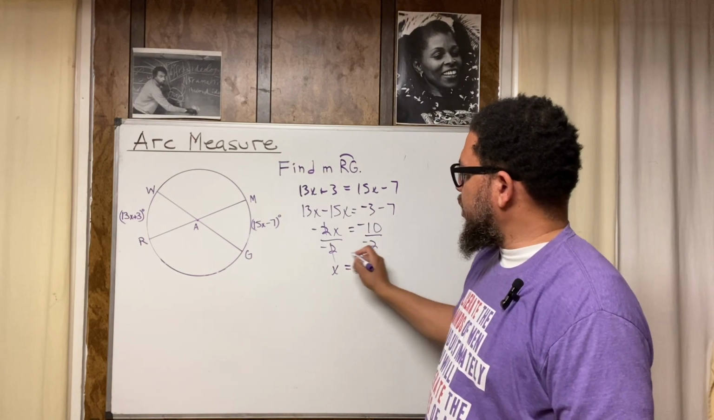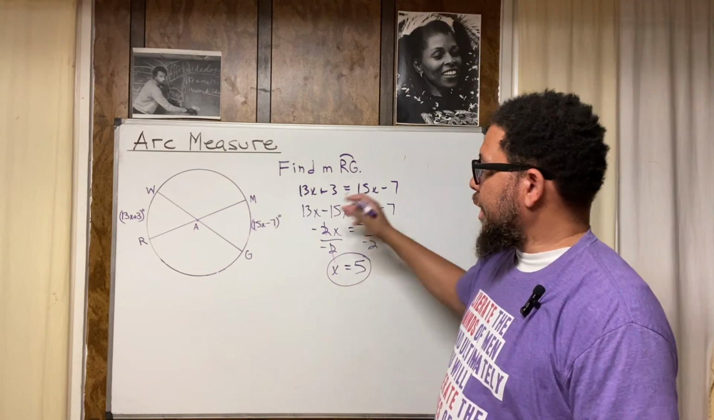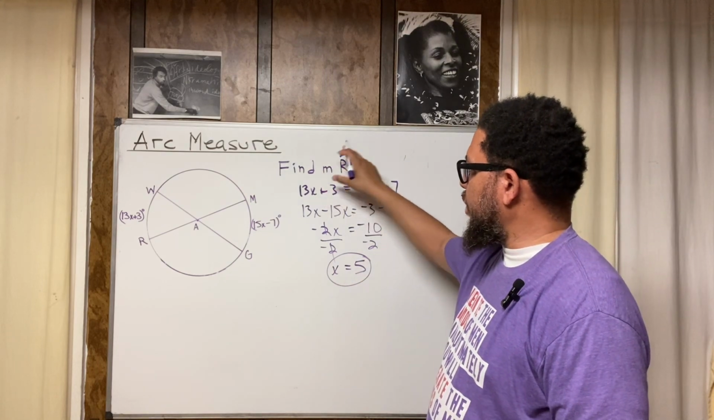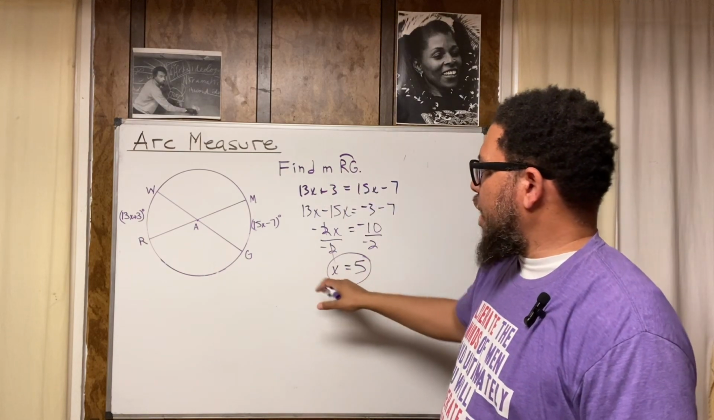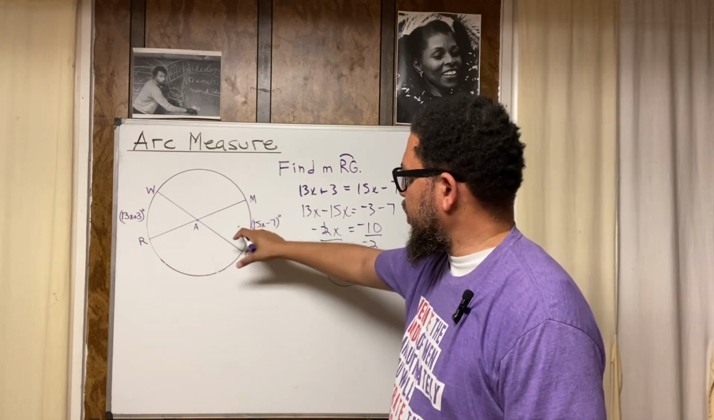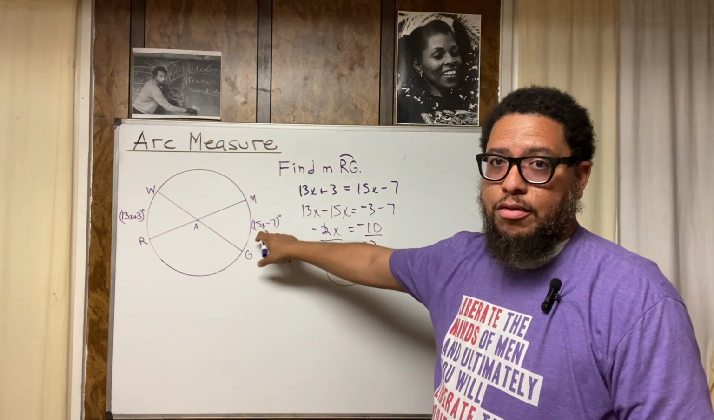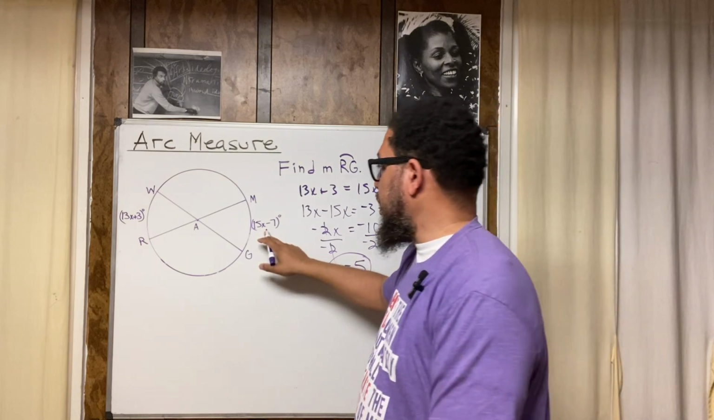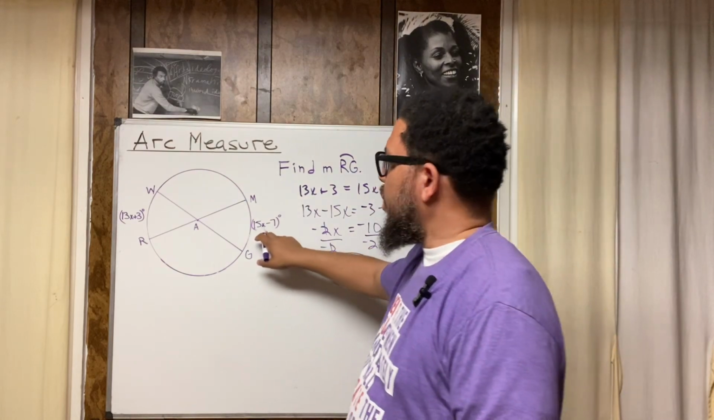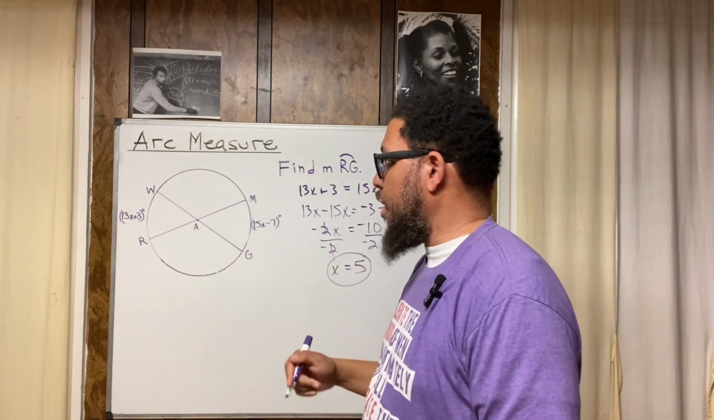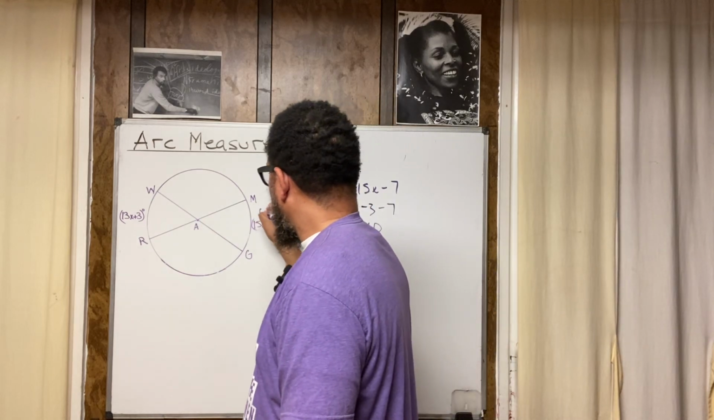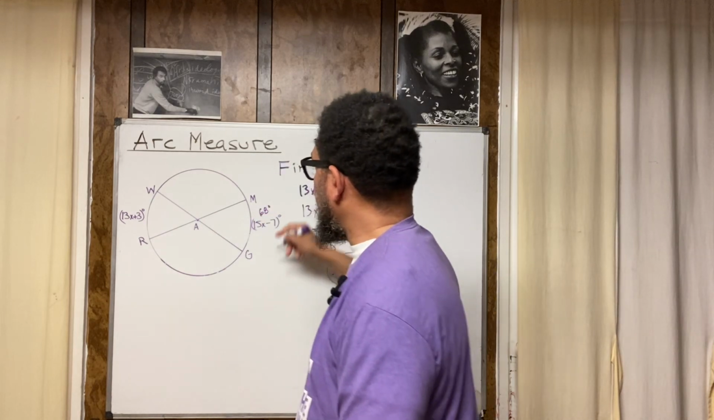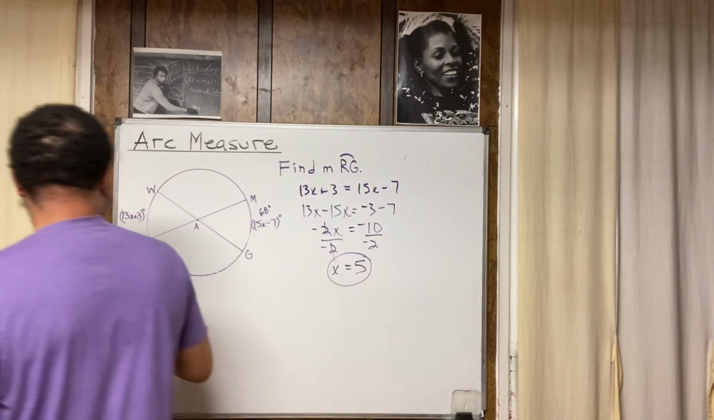So now that I know that x is 5, that's going to help me to get to the measurement of arc RG. So if x is 5, I go in here and I say, okay, well, what's the measure of this arc? What's 15 times 5? We got to know our multiplication facts. That makes this more fun and more easy. 15 times 5 is 75. What's 75 minus 7? 75 minus 7 is 68. So I got 68 degrees. So if that's 68, this got to be 68.